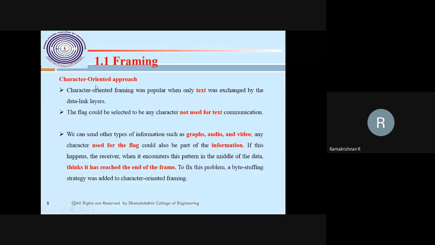Before that I will conclude this character approach. See, for the text exchanged between the data link layer, the flag is selected as any character not used for text communication. If I'm not using it for the text, with the at symbol, there is no issue in the character oriented approach. We can send graphics, audio, video information used by the flag. So in the character oriented approach, you can send text or audio, video, whatever the message, passing from the network layer to the data link layer to the physical layer. Similarly, there is a destination side. But in the character oriented approach, the flag symbol should not be used in the text.